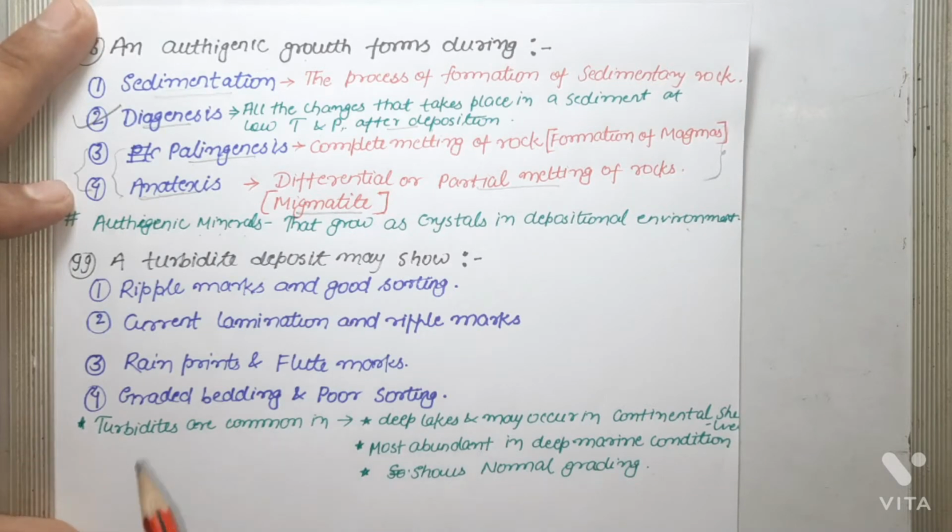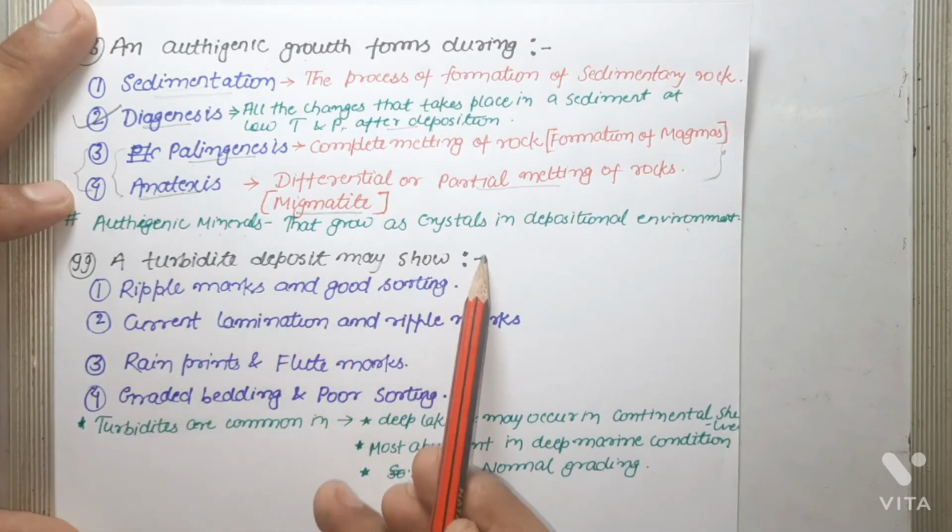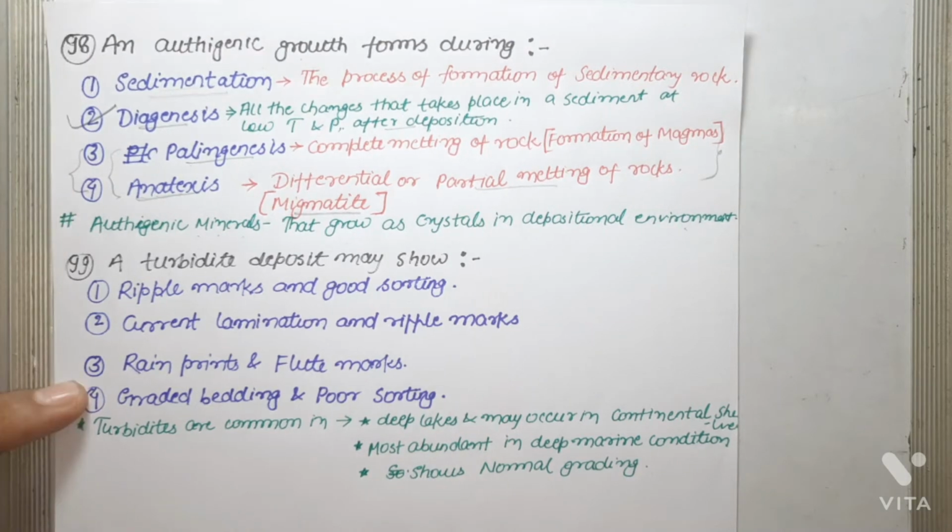Next question: a turbidite deposit may show. So what are turbidite deposits? Turbidite deposits are formed by turbidity currents, and turbidity currents are gravity driven turbid mixtures of sediment temporarily suspended in water. The deposit of a turbidity current is known as turbidite. Turbidites can occur in water anywhere there is a supply of sand sediment and a slope.